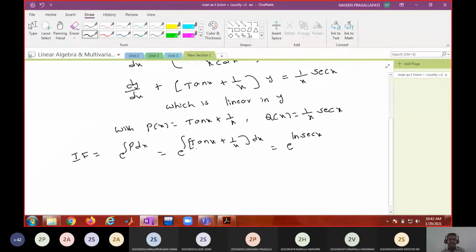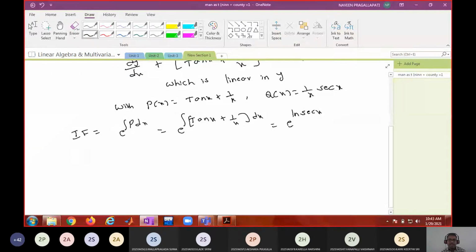Integration of tan x is log secant x. What is the derivative of log secant x? 1 by secant x into the derivative of secant x, which is secant x into tan x. So these two get cancelled and you get tan x. Therefore, integration of tan x is log secant x, plus integration of 1 by x is log x.